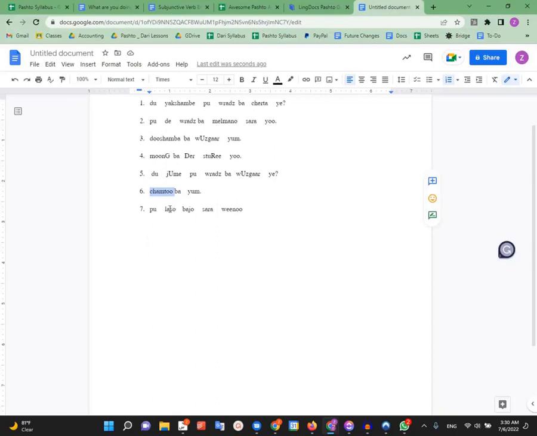Okay, and then the last one, palaso bajo sera winu. Okay, so palaso bajo means on 10 o'clock. Or, sorry, at 10 o'clock would be a better translation here. And sera means with, but in this situation, it kind of means like each other or together. And winu means see, so we'll see each other. But that is the same word that we had in melmano sera, with the guests. It's the same exact word. It's just in this context, it kind of means each other. So, palaso bajo sera winu. So, we are seeing each other at 10 o'clock.